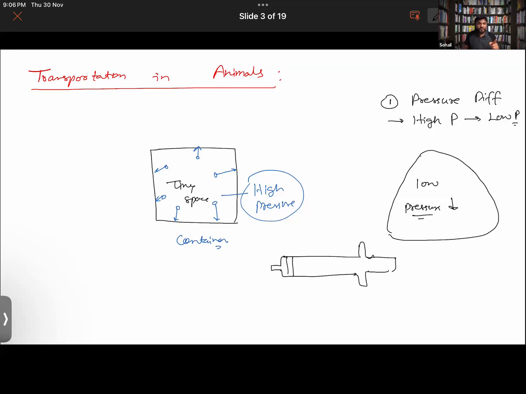Now place your finger on one side of the empty syringe, after removing the needle, press it like this and try to push the piston. Will you be able to push it?